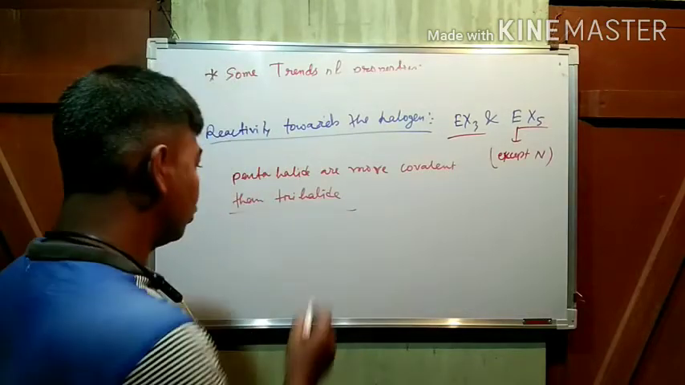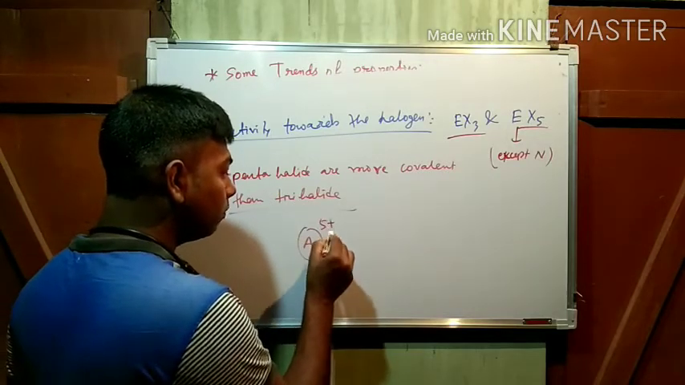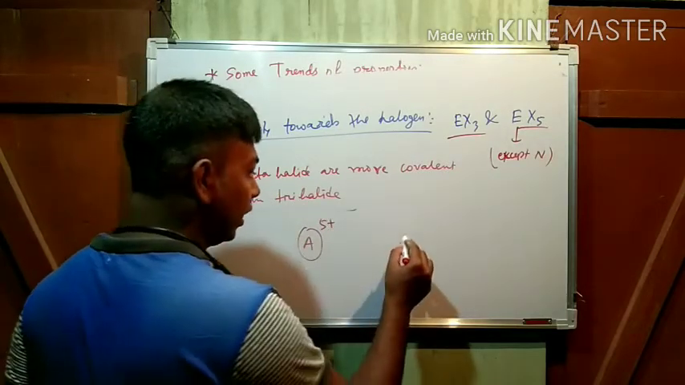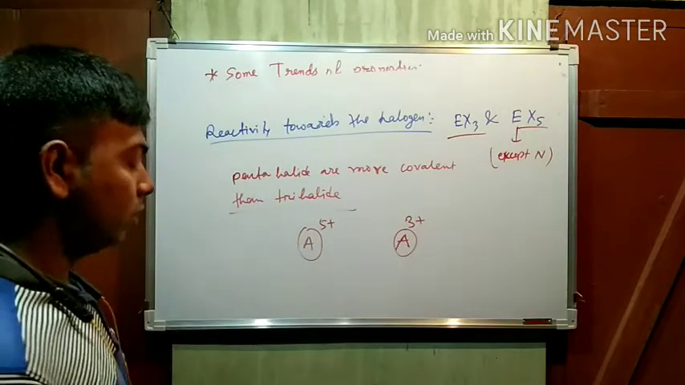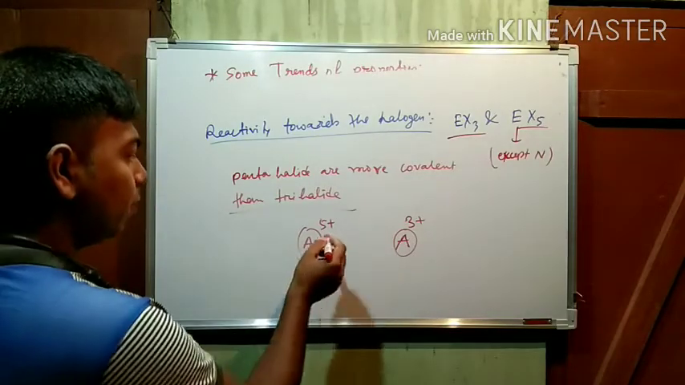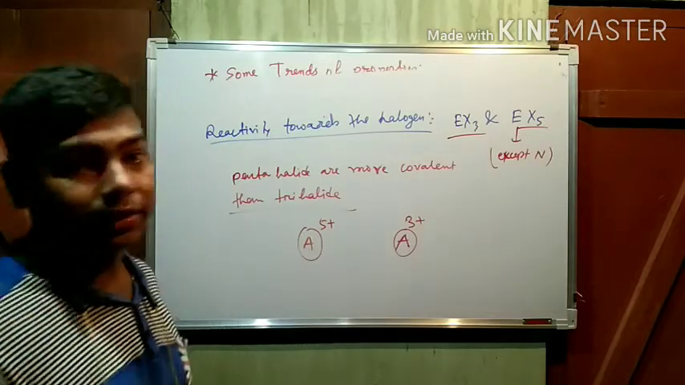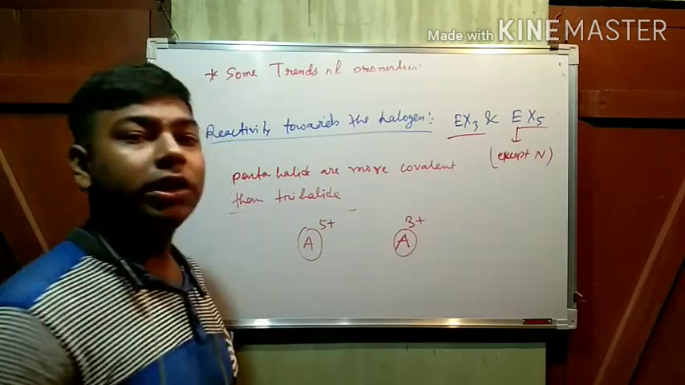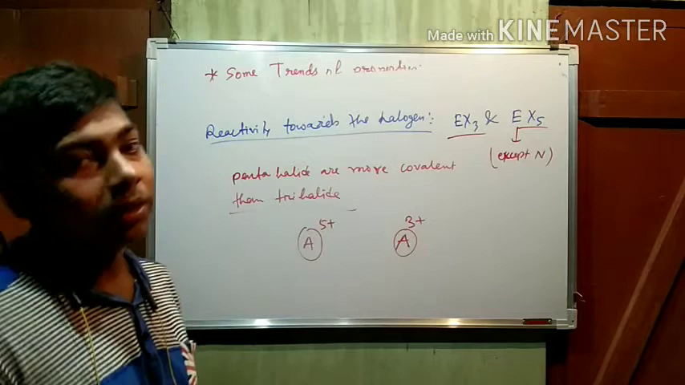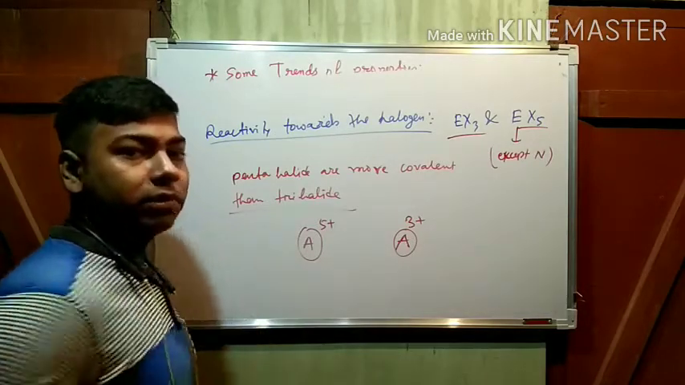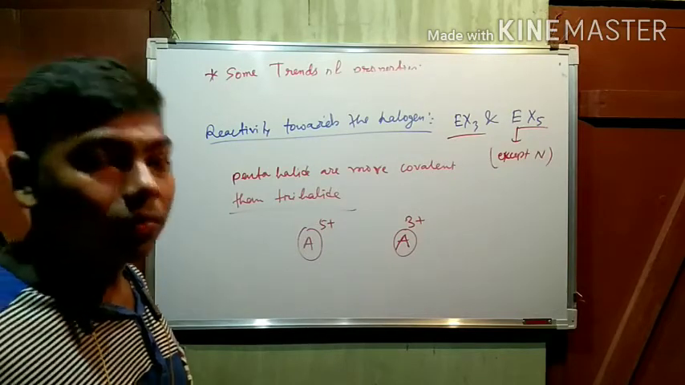Why? Suppose I am taking a species, any species. Here it is +5 oxidation state. Here is another species having +3 oxidation state. Now see, here it is +5 means it has 5 electrons less. And here 3 electrons less. But remember, the protons remain same. Now, if the protons remain same, then obviously the polarizing power will increase, no?